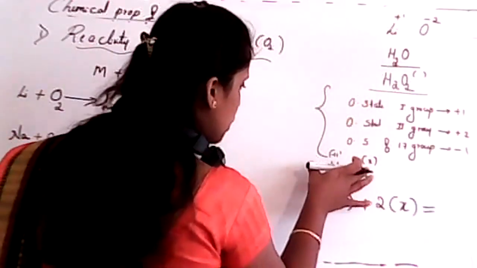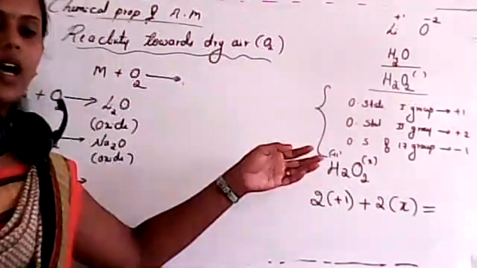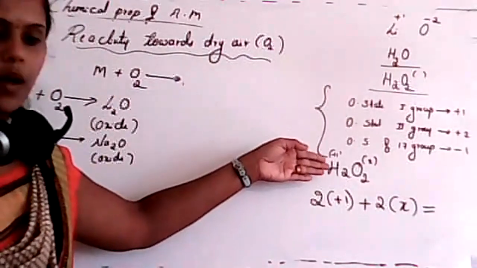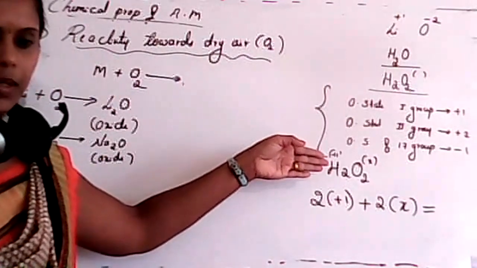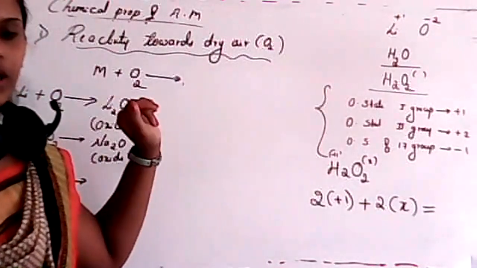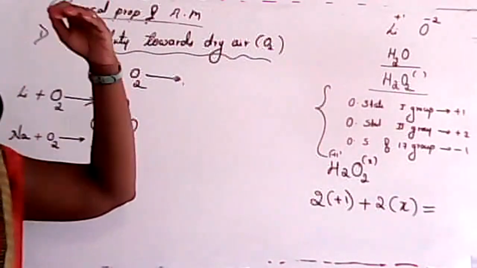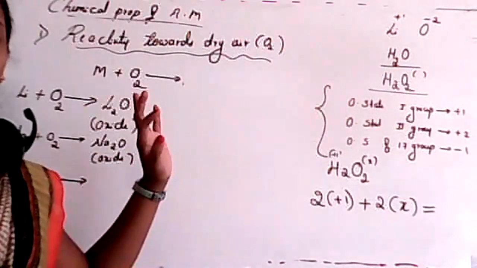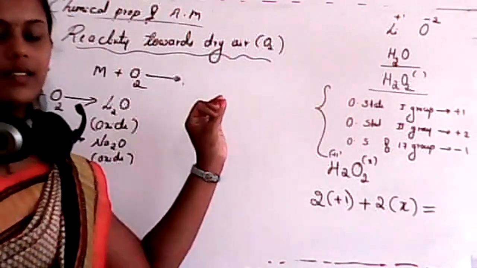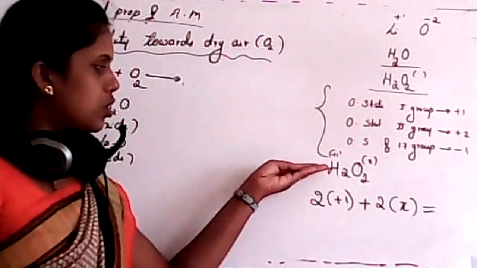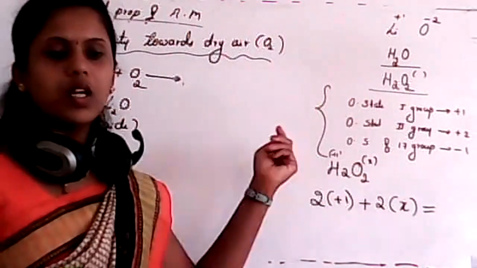Student, is it a neutral compound or an ionic compound? If charge is present over that atom or ion or compound, in that case it is a charged ion. Now the question, H2O2 is neutral or charged?